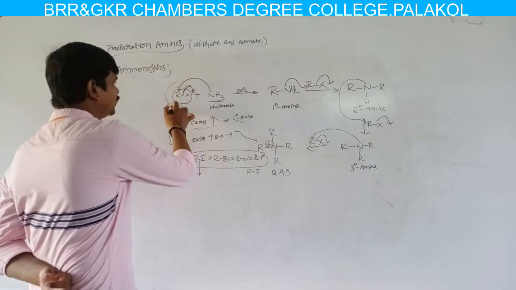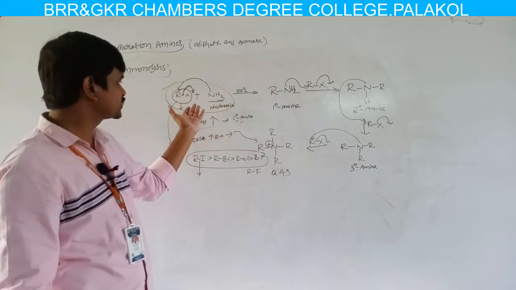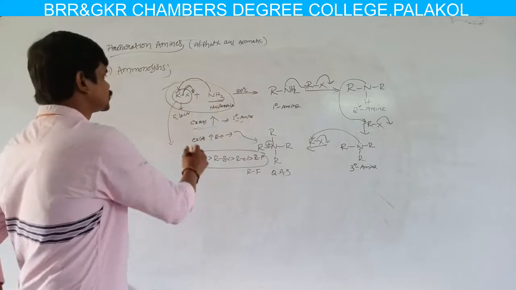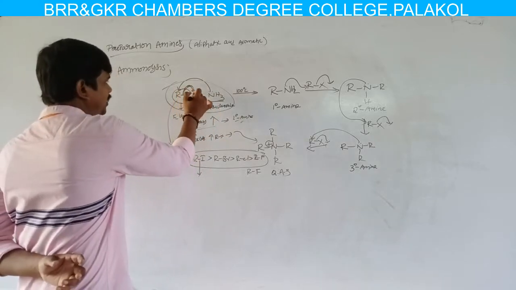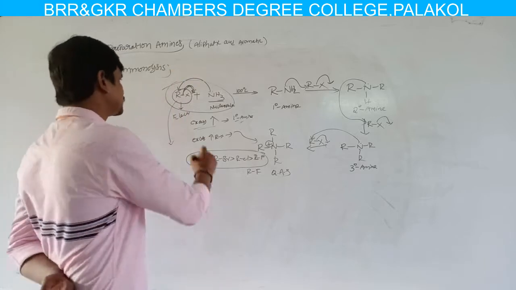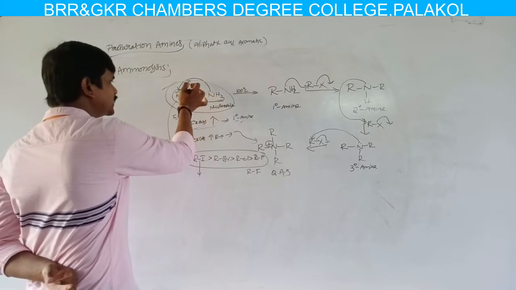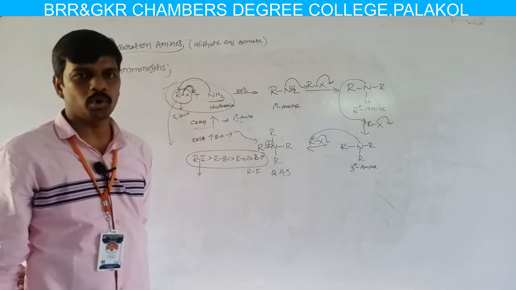Here the chemical reaction is nothing but a nucleophilic substitution reaction. Which type of reaction can occur in this step? Nucleophilic substitution. Here in this step, the halogen leaves as X minus, and another nucleophile reacts with the carbocation.